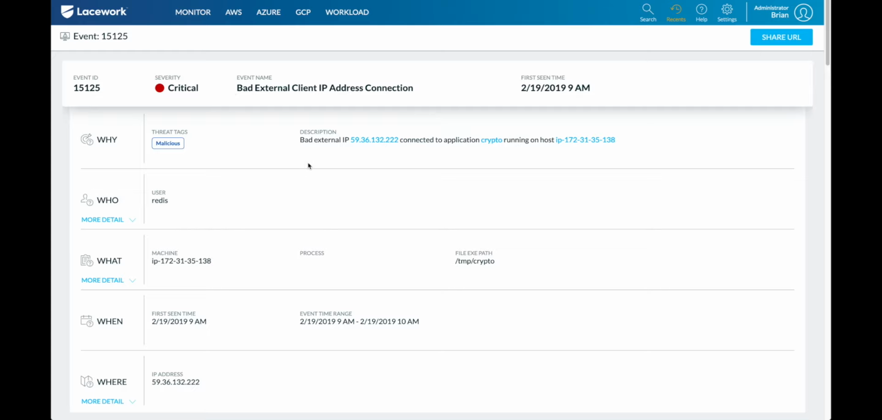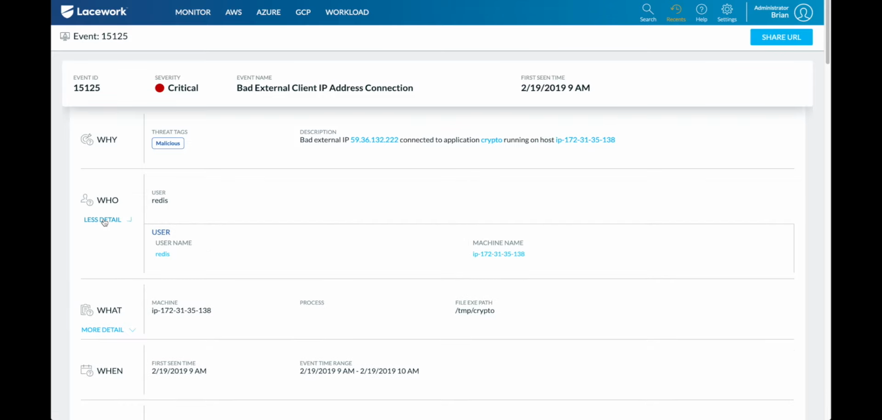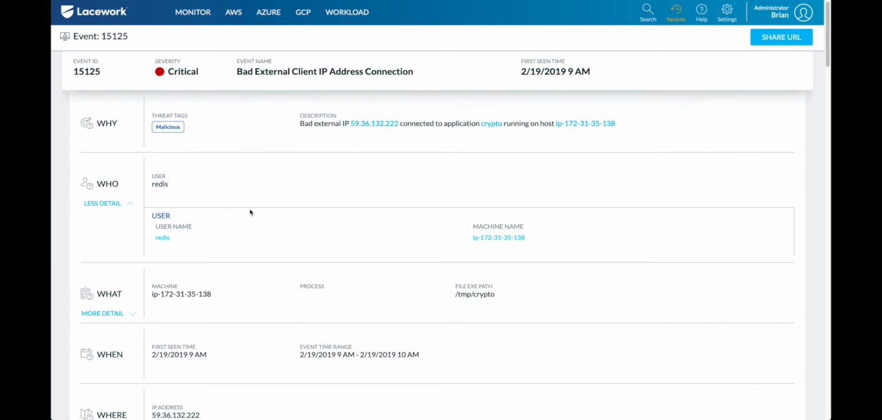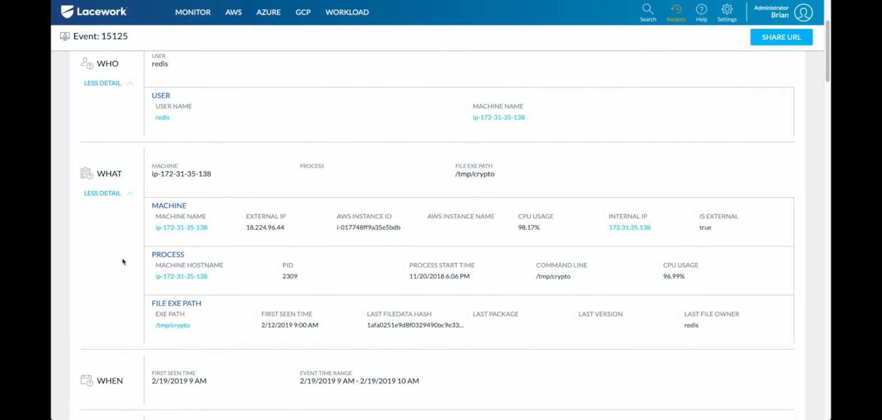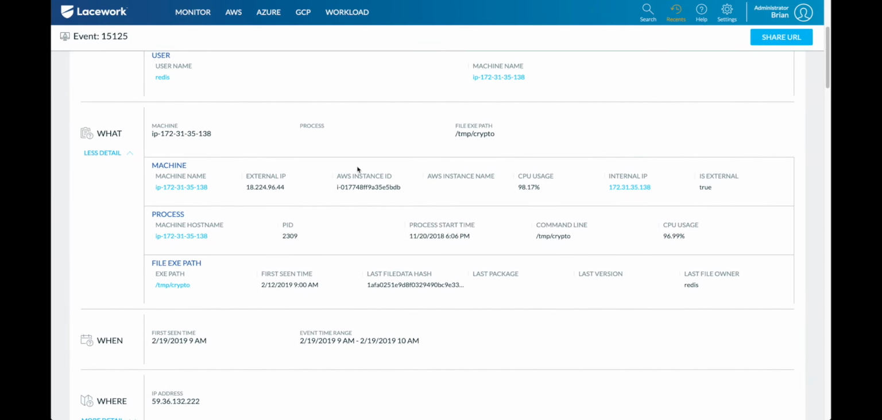Here we can see that it was a bad external IP, and essentially what they did was they connected to this host and dropped this file. So we went in and wanted to do the investigation. I can see the Redis user was involved. That was a little bit odd to us because we know the Redis user is a no login. It shouldn't be launching applications or creating new files. Then we jumped into this, and there are a couple of interesting things here as well. We saw that file then executed out of temp. It's pretty suspicious to see an application executing out of temp.